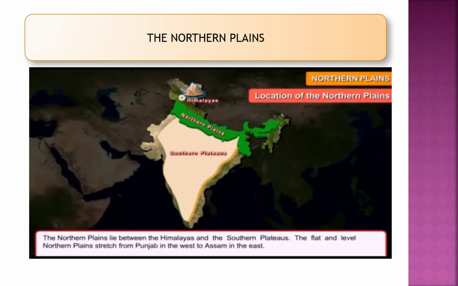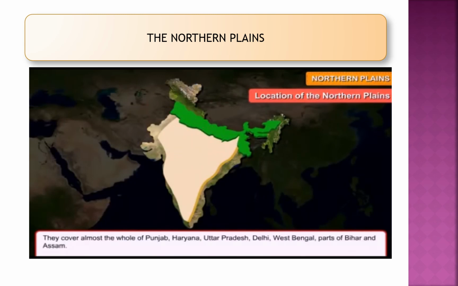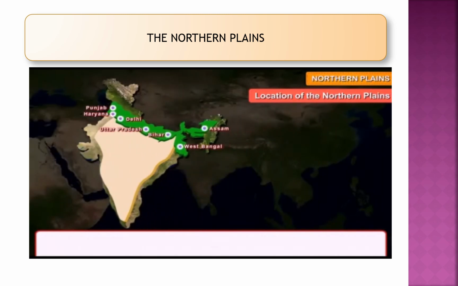The flat and level northern plain stretches from Punjab in the west to Assam in the east. They cover almost the whole of Punjab, Haryana, Uttar Pradesh, Delhi, West Bengal, and parts of Bihar and Assam.